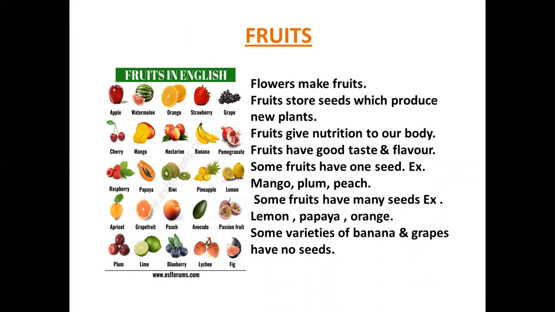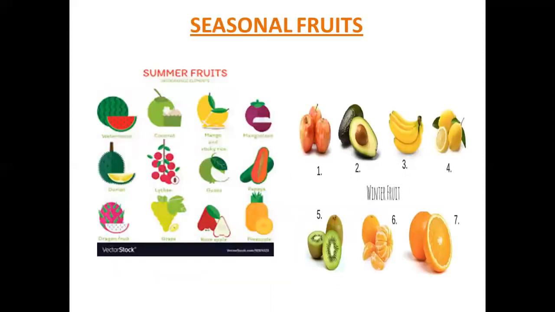Banana is grown by its stem. Next, seasonal fruits. The fruits which we get in summer are called summer fruits. The fruits which we get in winter are called winter fruits. Example for summer fruits are mango, watermelon, muskmelon, etc. And winter fruits are grapes, oranges, apples, etc.